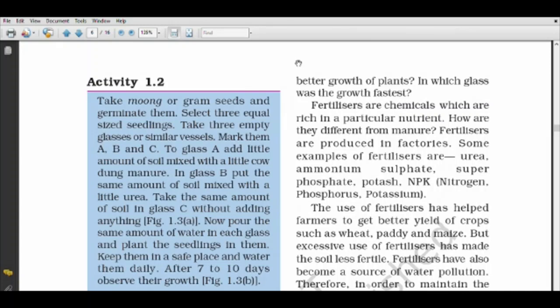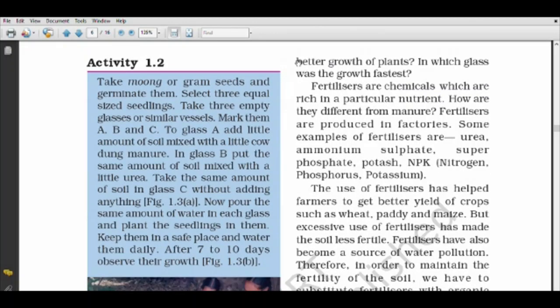Now these fertilizers are helpful for farmers to get better yield of crops. Means they can get high quality of crops. So that's why nowadays farmers are using fertilizers in the crops of wheat, paddy, and maize. But excessive use of fertilizers has made the soil less fertile. Means if we are using more than the required amount of fertilizers, then it will make the soil less fertile. Means we can't grow the proper crop there.